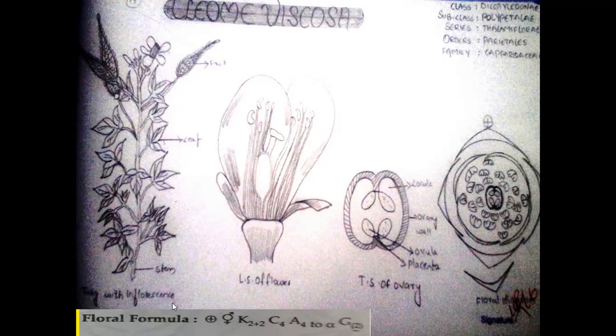See, here it is the floral formula. Next point is floral formula. Bracteate, here the bracteate symbol is not given.